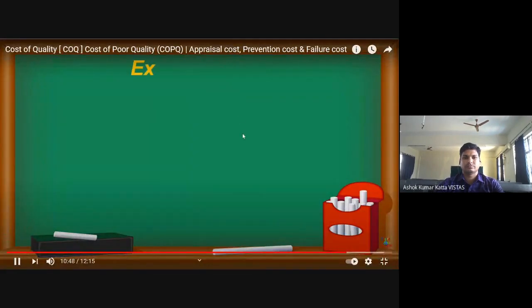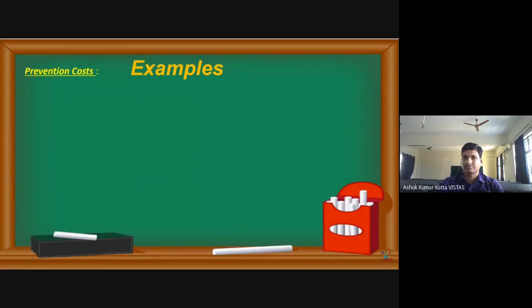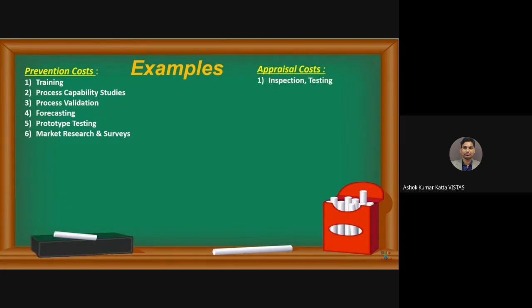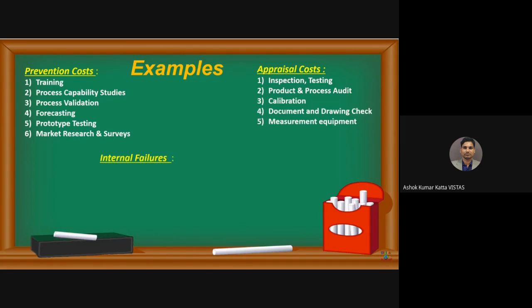Let us look at some examples here. We'll start with prevention cost. Under prevention cost, we have training, process capability studies, process validation, forecasting, prototyping, testing, market research and survey. Under appraisal cost, we have inspection and testing, product and process audit, calibration, document and drawing check, measurement equipment.